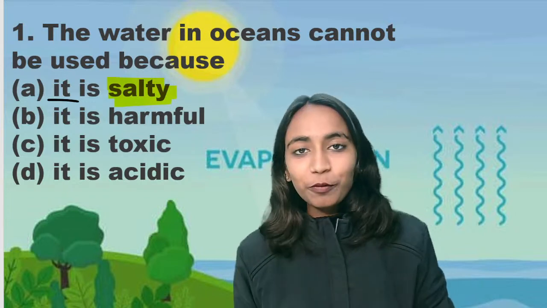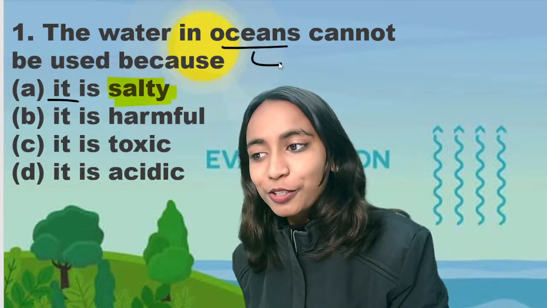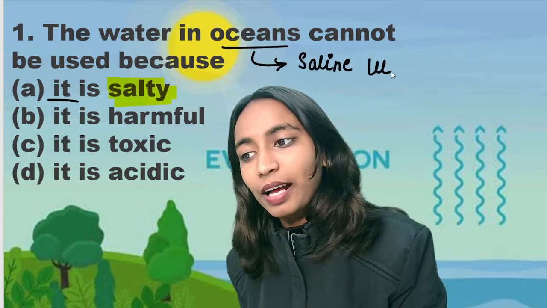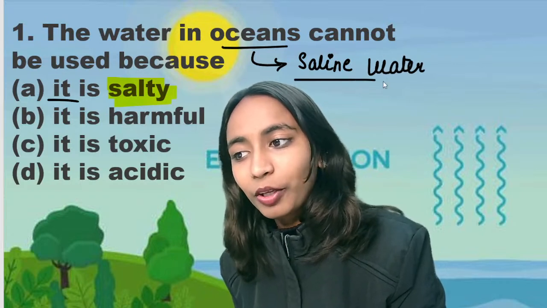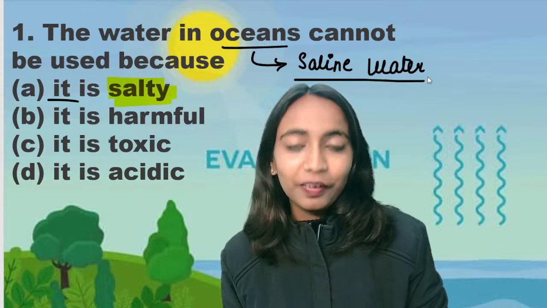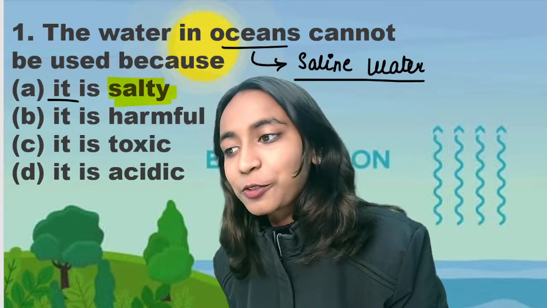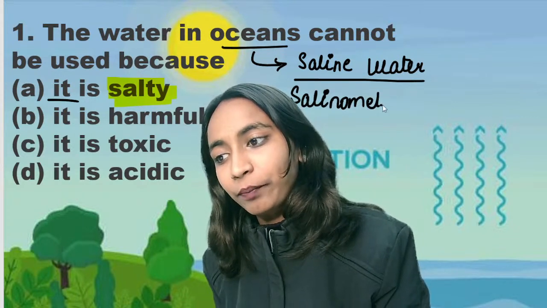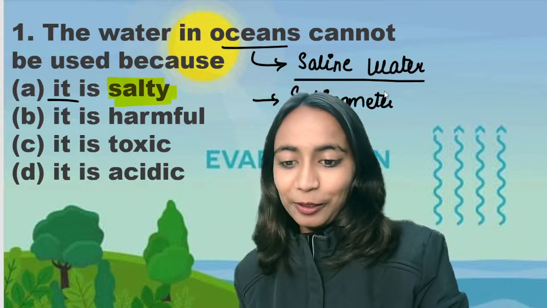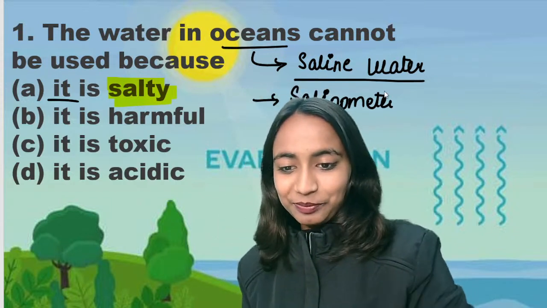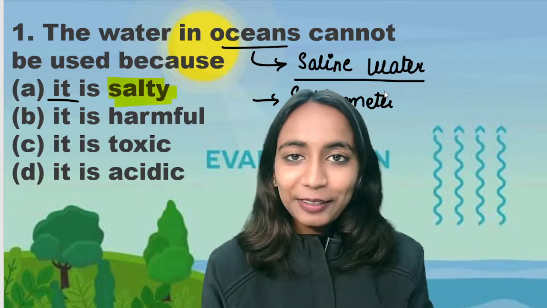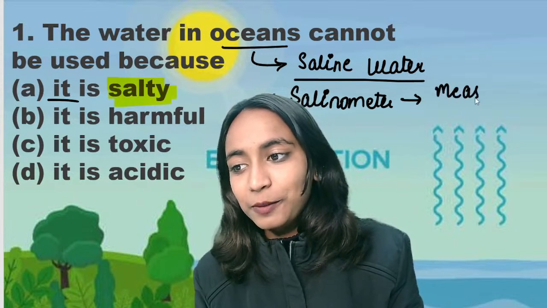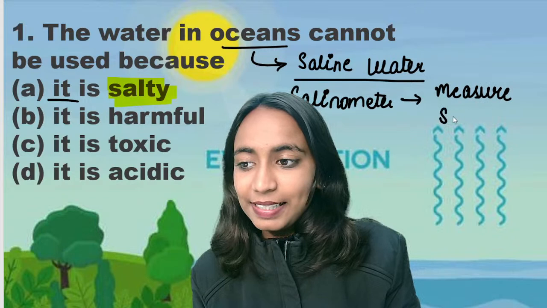We cannot use the water of the ocean because the water of the ocean is salty. And what do we call such water? We call such water saline water. And we use a scientific device that we have studied, called a salinometer. Why do we use a salinometer? We use a salinometer to measure salinity.